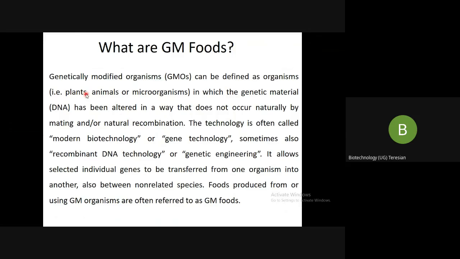So these organisms are known as genetically modified organisms, usually formed by the interference of man. The technology is often called modern biotechnology, gene technology, recombinant DNA technology or genetic engineering.